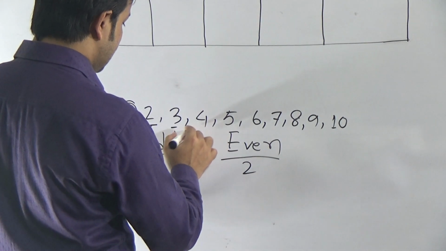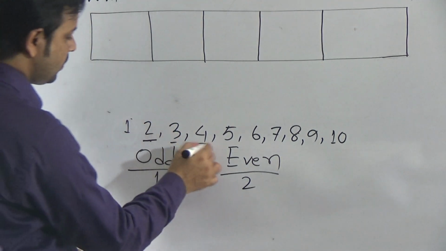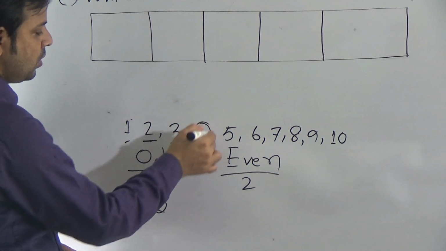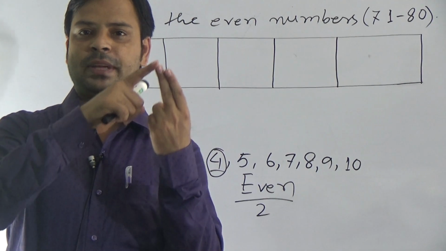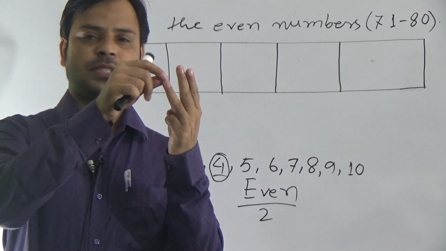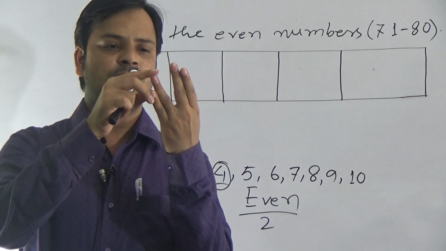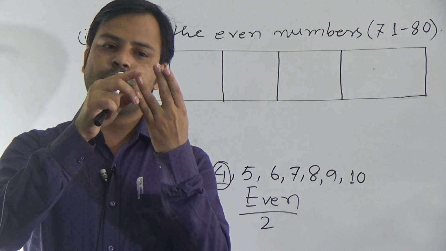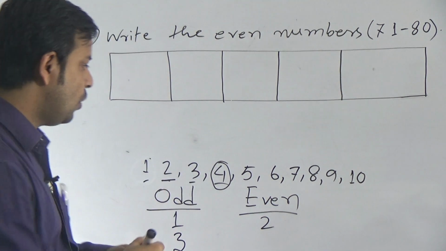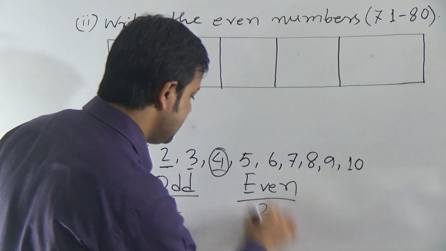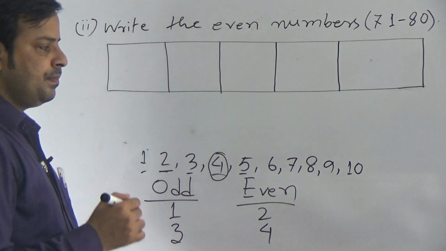Now go to next number 4. Number 4, if you see 1, 2 means one pair. 3, 4 means another pair. So when we will say 4, we can express this as 2 pairs. So 4 is even number.